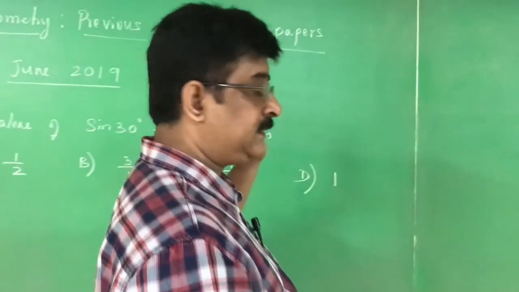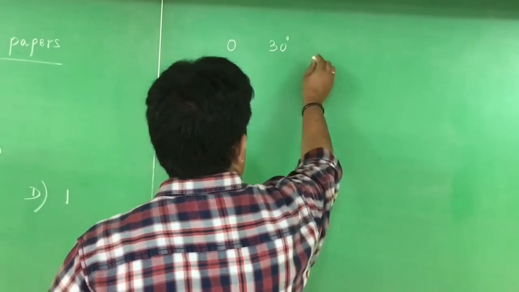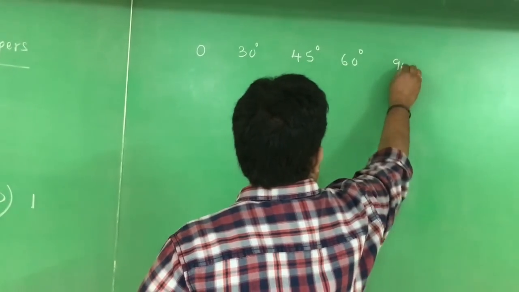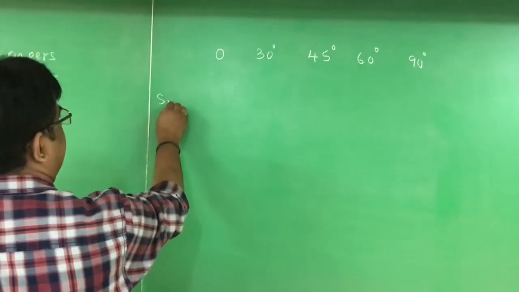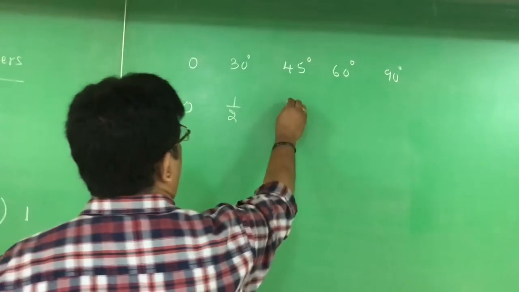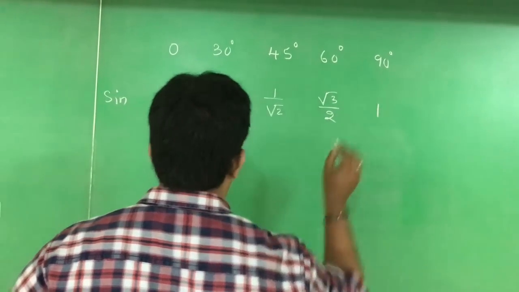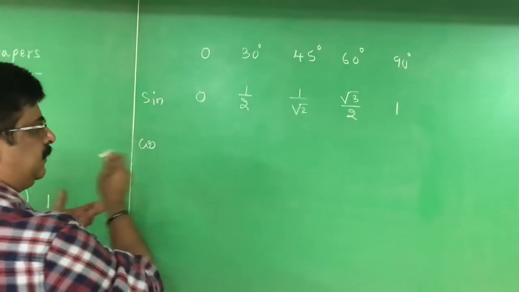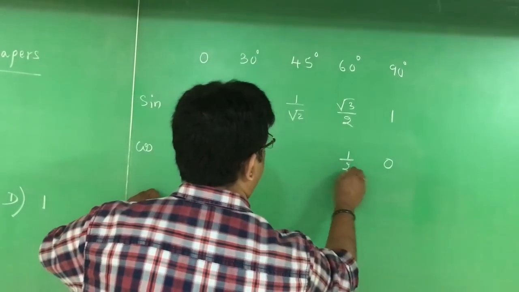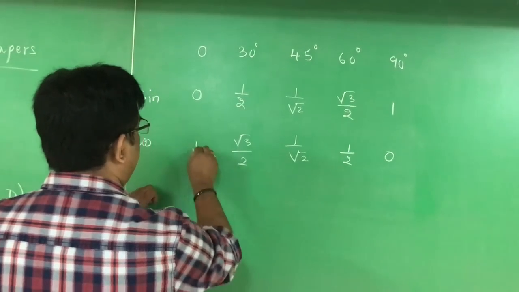Okay, this is based on standard angles. Standard angles are 0, 30 degrees, 45 degrees, 60 degrees, 90 degrees. First ratio is sin: 0, half, 1 by root 2, root 3 by 2, 1. This sequence you have to remember. To write cos, you have to write in the reverse order because sin and cos are complementary angles: 1, root 3 by 2, 1 by root 2, half, 0.